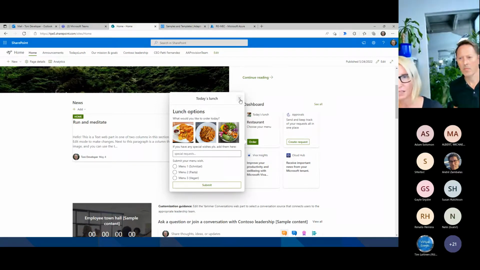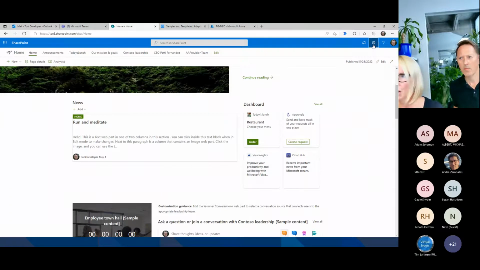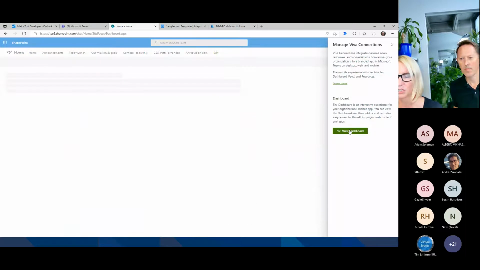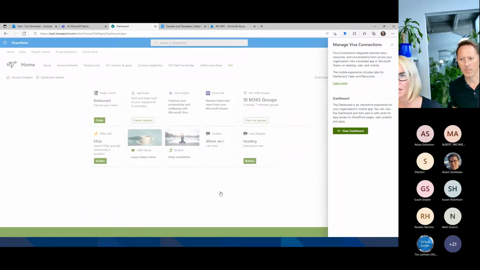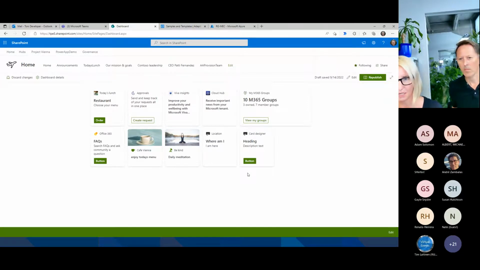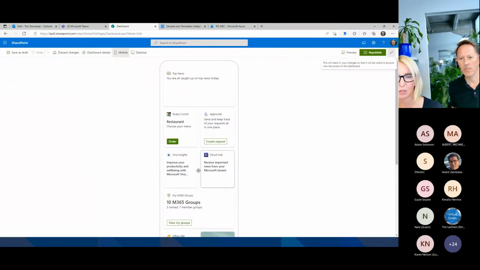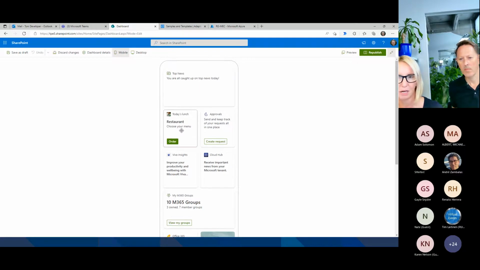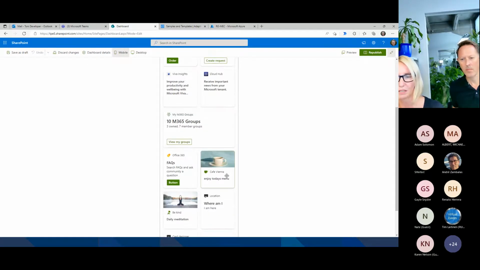But how did I do that? Just to show you how we can configure that, I go here into Viva Connections, I open up my dashboard, and here I see all icons and all items I can add to my client. Simply first step, go to edit. Here you see my options, and here I have also my lunch menu. So what can I do from here? For instance, I can simply go there and just do it with that kind of example.